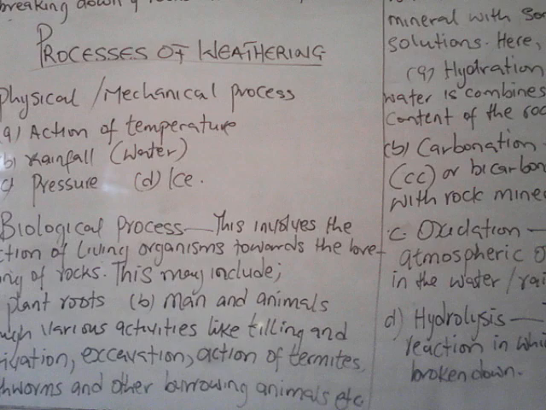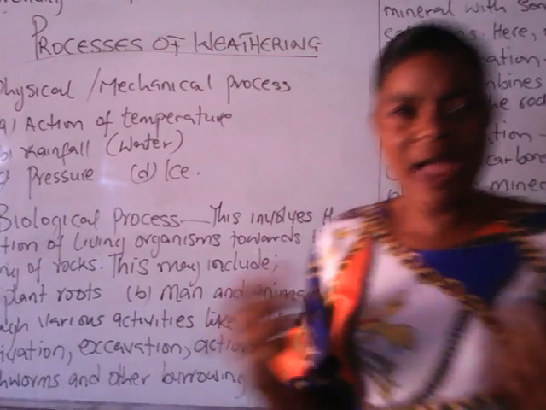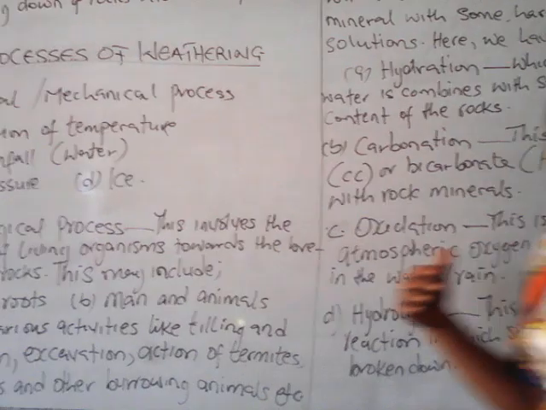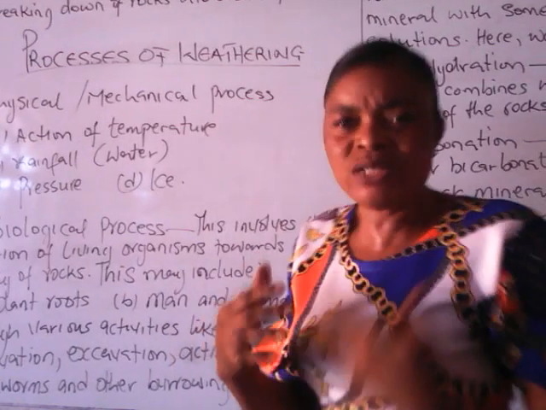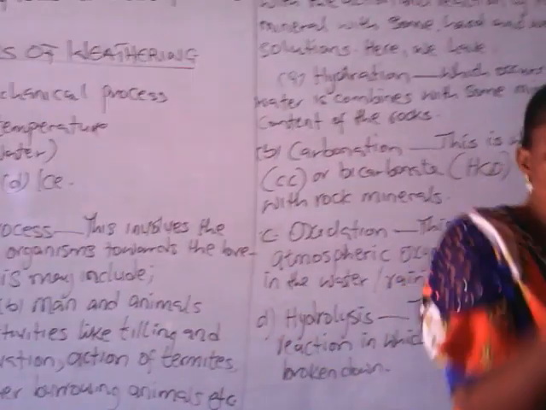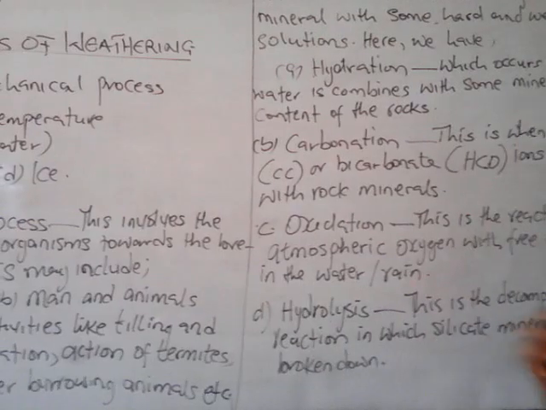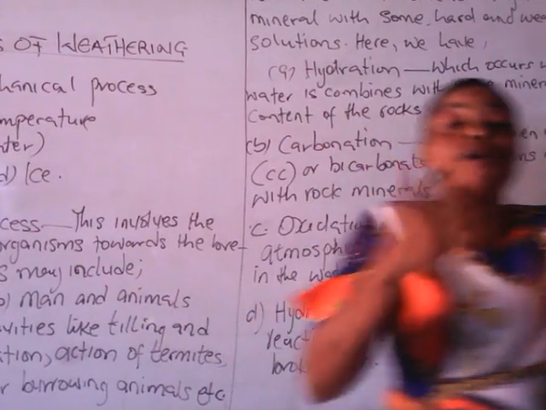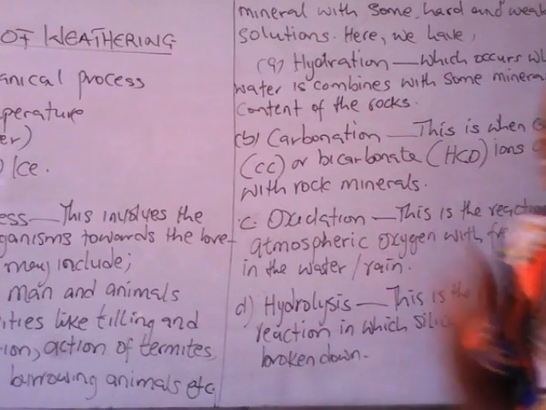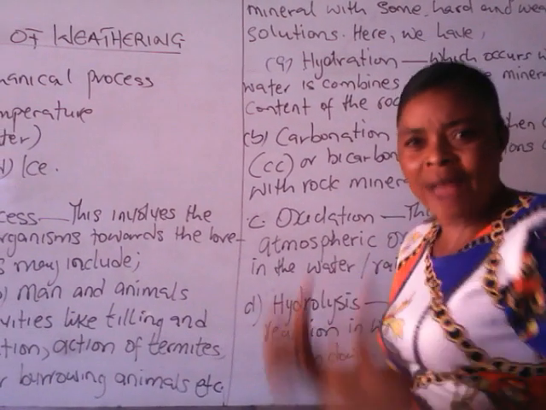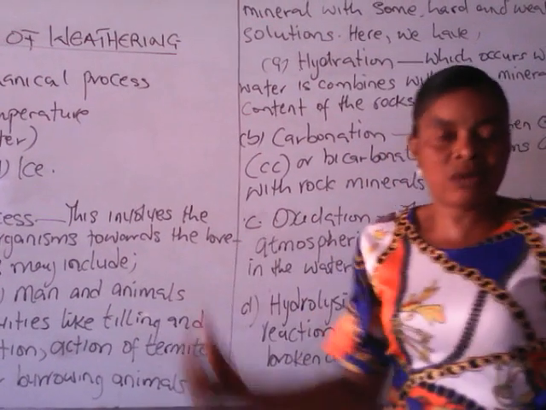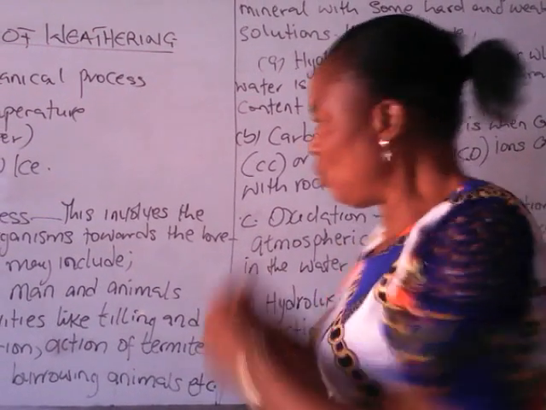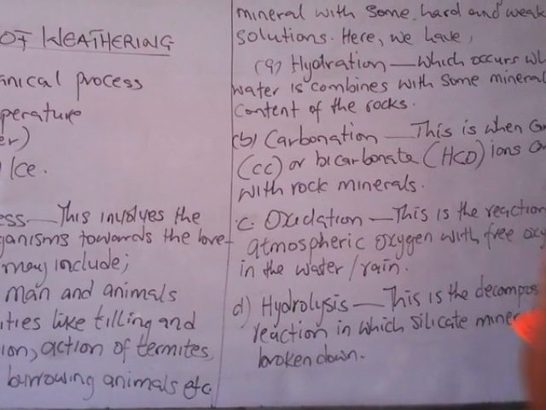Another one is ice, which normally takes place in the ice region. When water gets to the freezing point, it turns into ice, and when it warms up, it melts again. When the ice melts, it begins to run as a flood, so it acts like ordinary water. What ordinary water does to rock, the melted ice does as well.